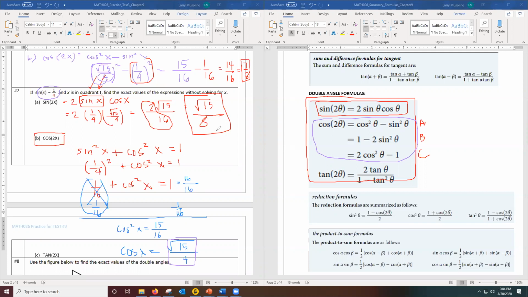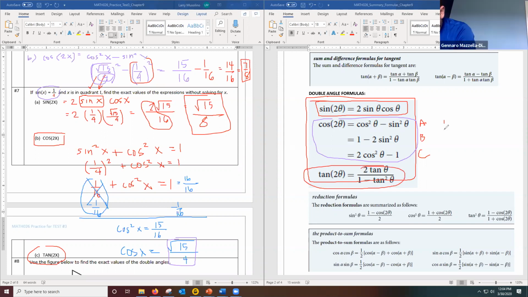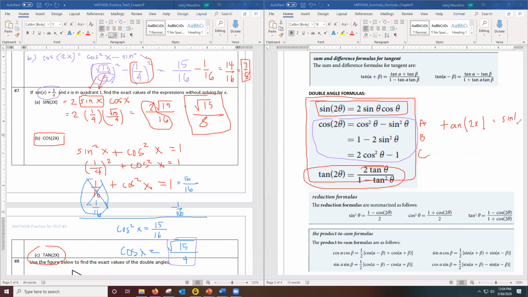So we have part A and B. Now we need tangent. Let's go to part C and take care of tangent 2 theta or tangent 2x. Now I could use this formula down here. That's the only formula they have. But there's actually another formula that I could use, because anytime I want to know the tangent of any angle, the definition of tangent is take the sine of that angle over the cosine.